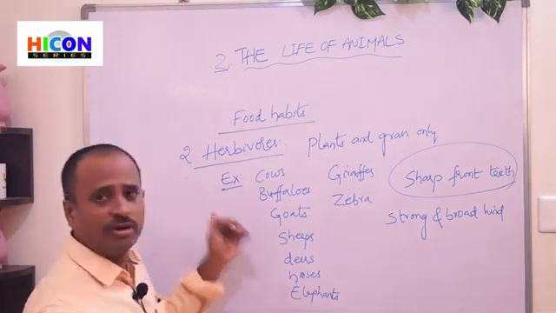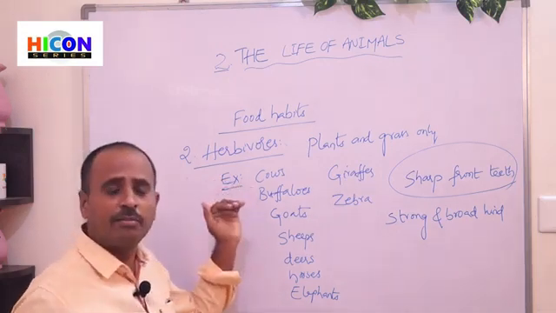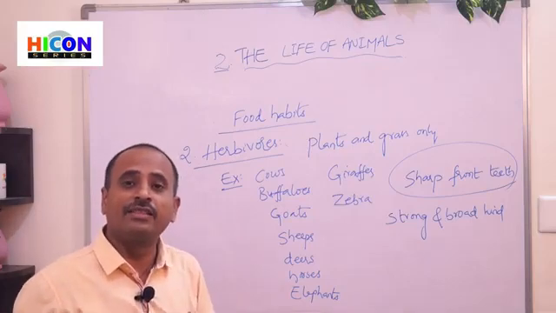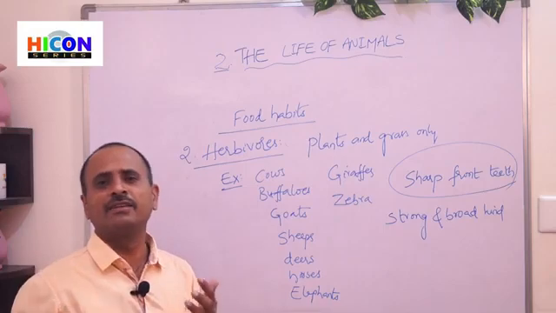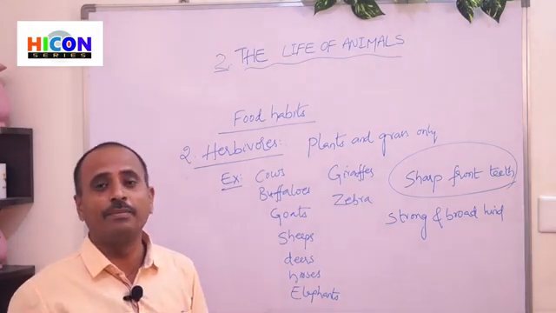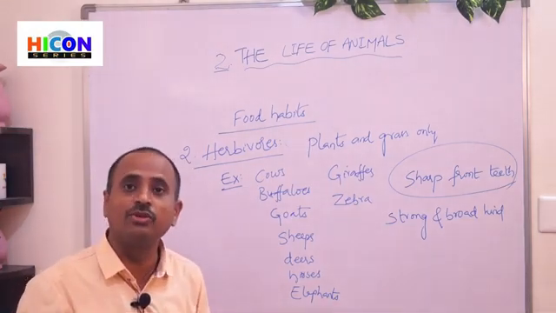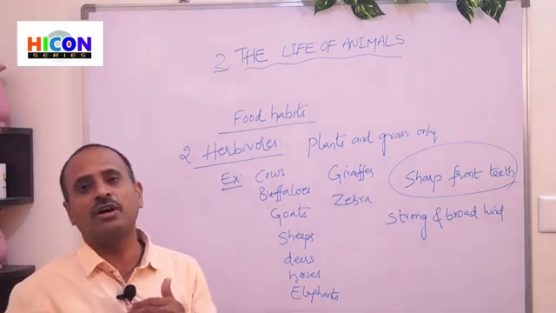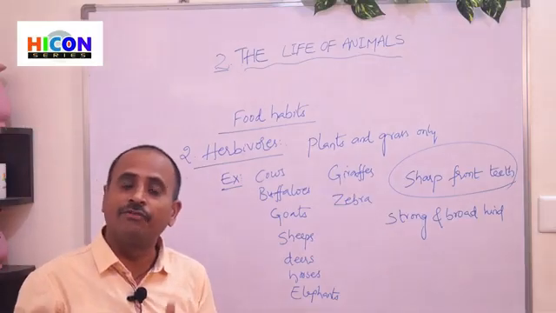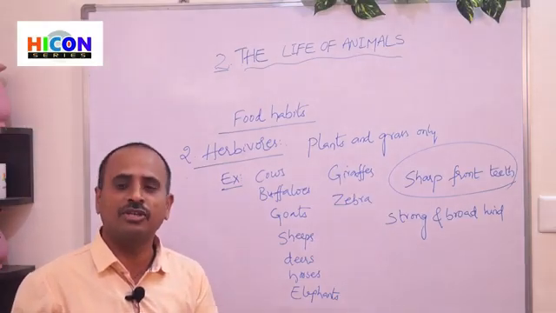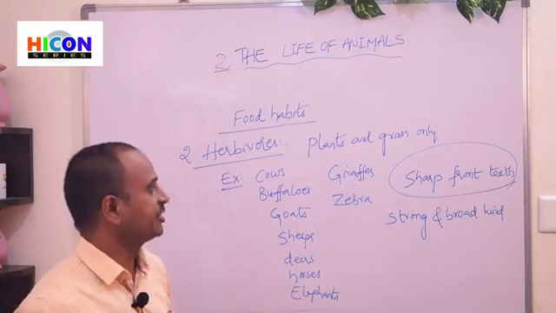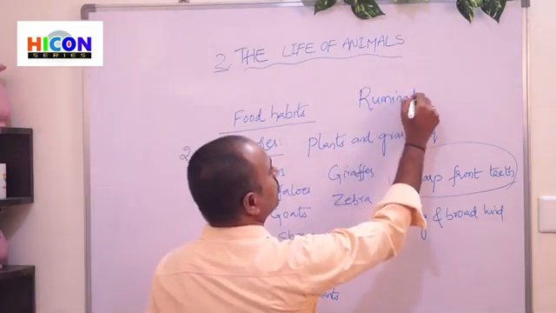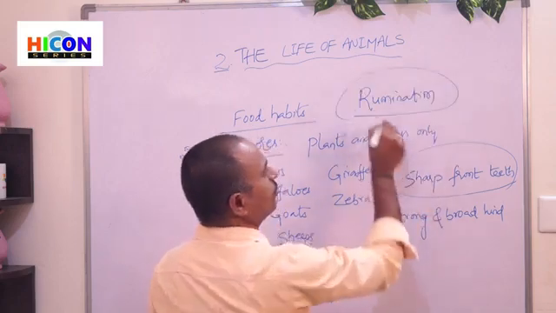And some herbivores like cows and buffaloes can cut their food and swallow it very quickly, and they can again bring back the food from the stomach into their mouth and chew it later. So this process of bringing back their food into their mouth from the stomach is called rumination. So children, what is rumination?